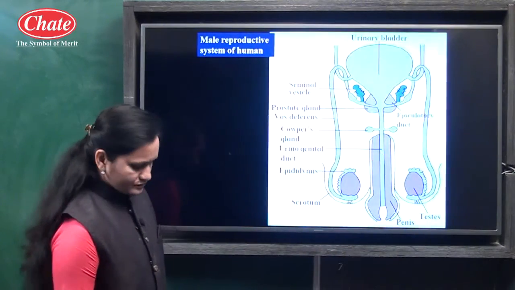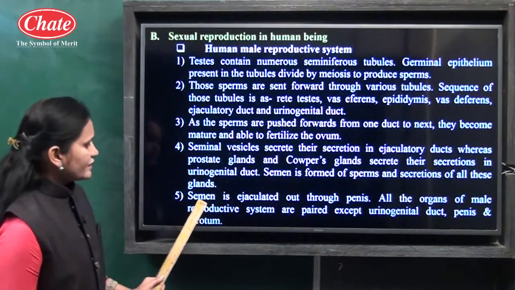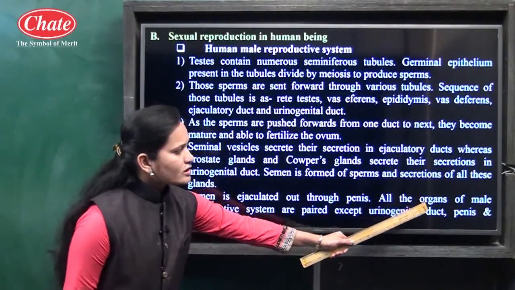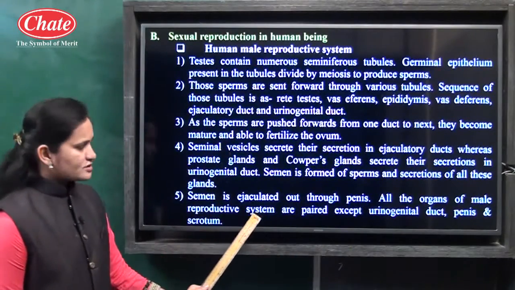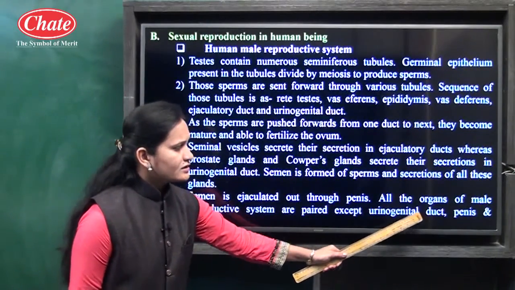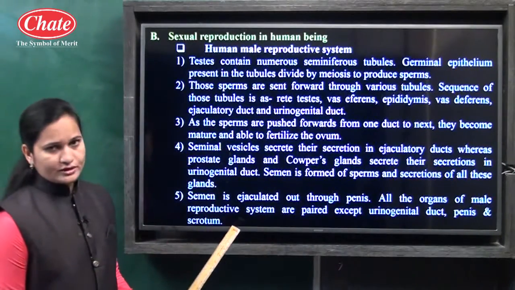Okay. Here semen is ejaculated out through the penis. All the organs of the male reproductive system are paired except the urinogenital duct, penis and the scrotum.